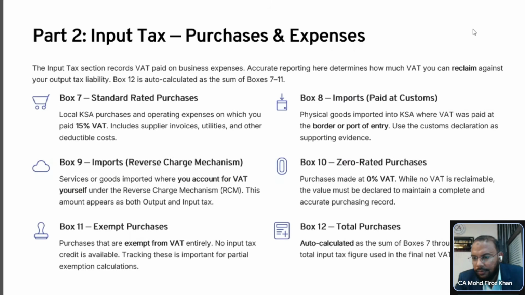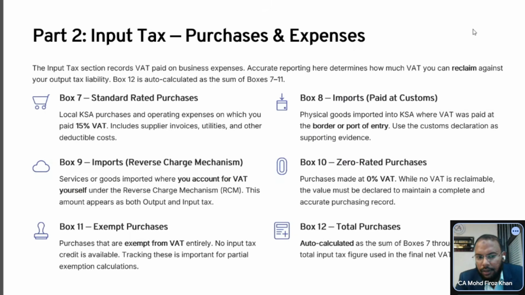At the time of customs clearance, whatever you have to pay is called VAT, and maybe there is an import duty also covered there. But we are discussing only VAT here, so the VAT portion we have to mention here. Duty is a different part, so we don't need to explain it. There is only the taxable value and the VAT amount we need to mention here, whatever was actually paid by you.